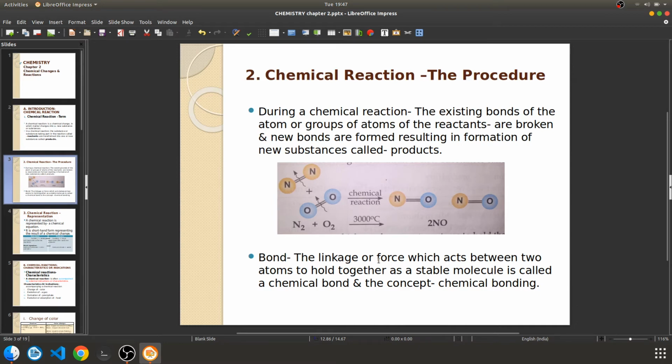For explanation we say two atoms, but whatever the number of atoms in a substance or compound, diatomic or polyatomic, the bond is a force or linkage which is holding atoms together.